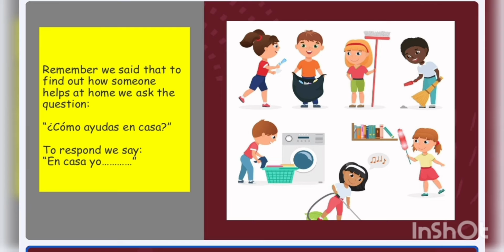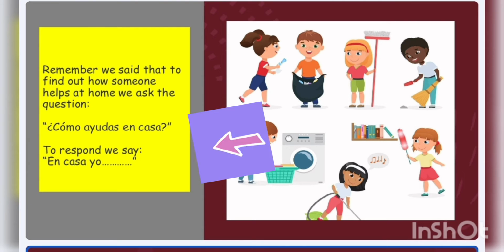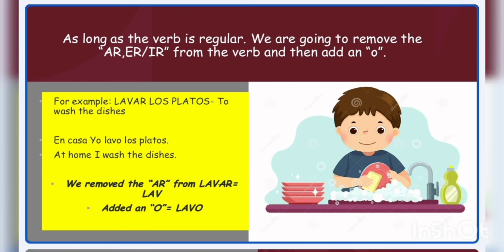So remember we said to find out from somebody how you help out at home, we ask, ¿Cómo ayudas en casa? Y para responder, en casa yo, at home I. And then the activity, the different chores that you do, that is what you'll place there on the line. So let us now focus on the response. Now, as long as the verb is regular, we're going to simply remove the AR, ER, or the IR off the verb, and then we're going to add an O.